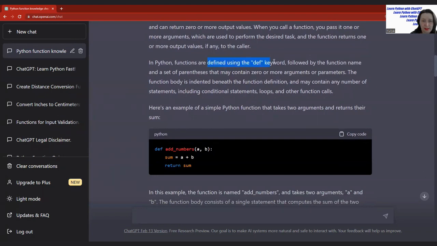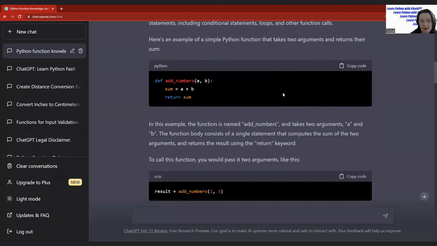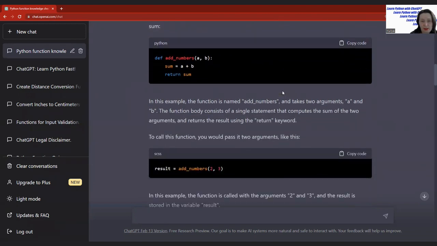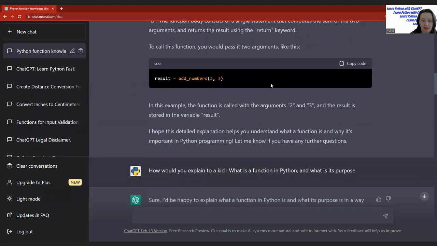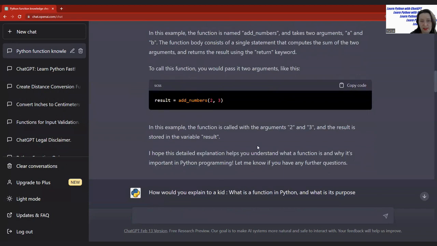So, how do we define functions with a def keyword? And here we have an example. If you read through all the text, all the explanation here, or ask this same or a similar question to your ChatGPT, you will see that this explanation is a little bit technical. It's written very well, I would say, in general. But for someone who is just starting the journey into programming, this text could feel a little bit overwhelming.